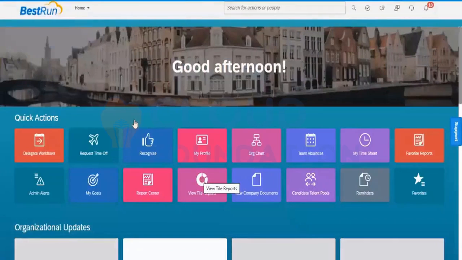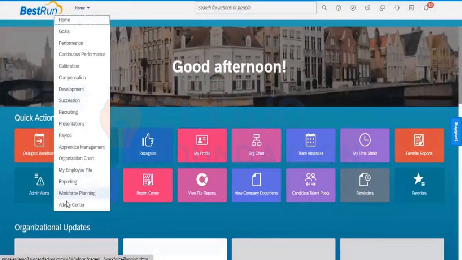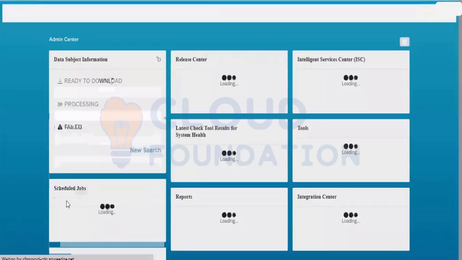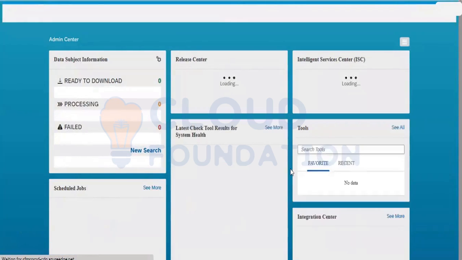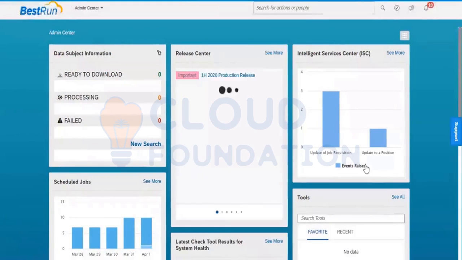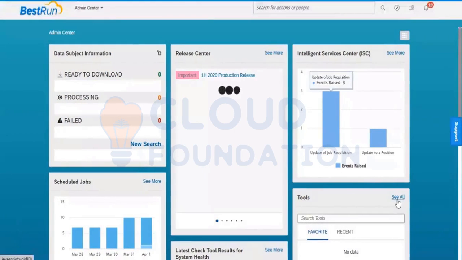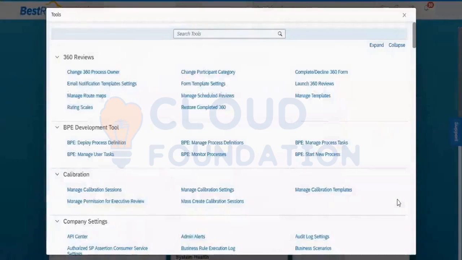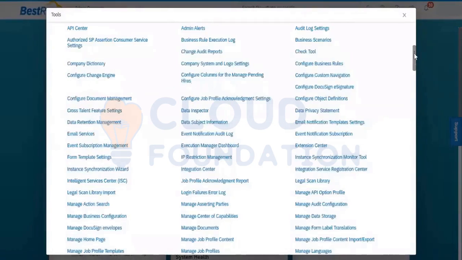Now I will go to admin center. Then I will go to tools.